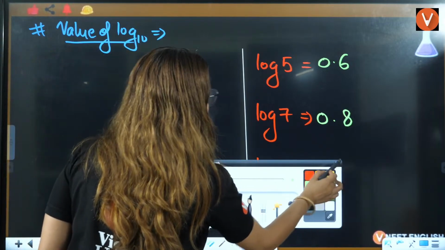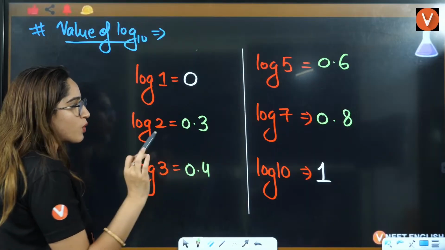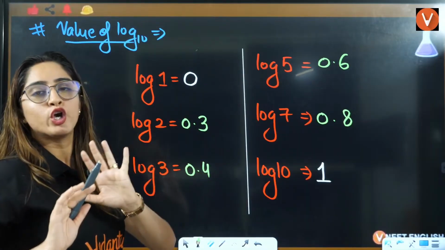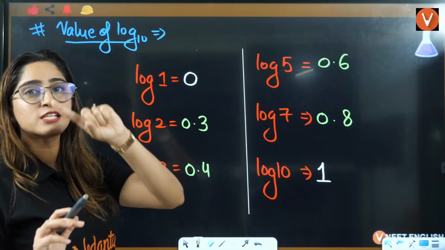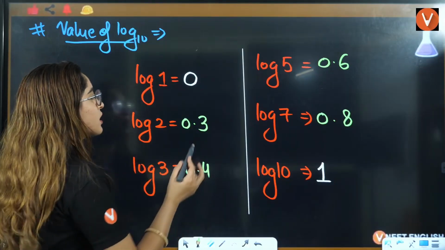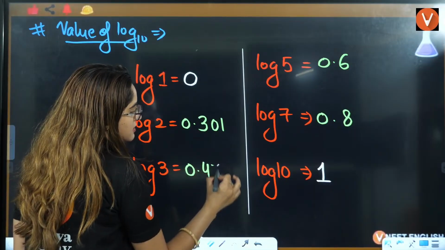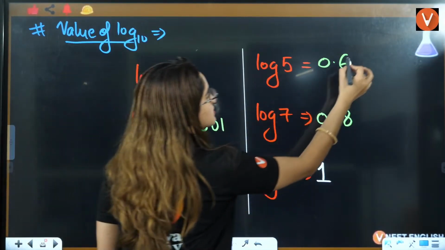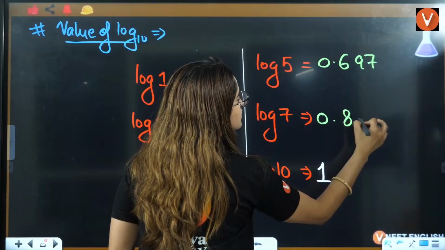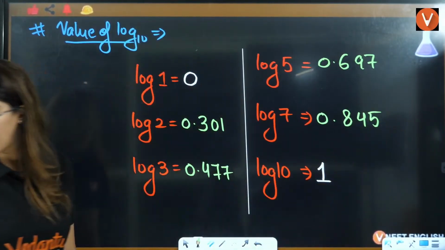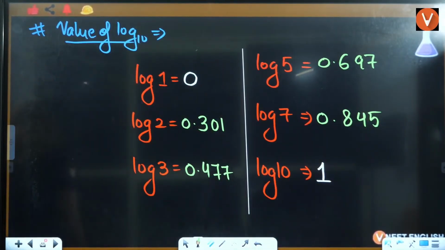Now, let's add more values, because you can't just add 0.3, 0.4. You need to know at least 3 digits after the decimal. So it is 0, 1, then 7, 7, then 9, 7, then 4, 5. Yes, everybody?